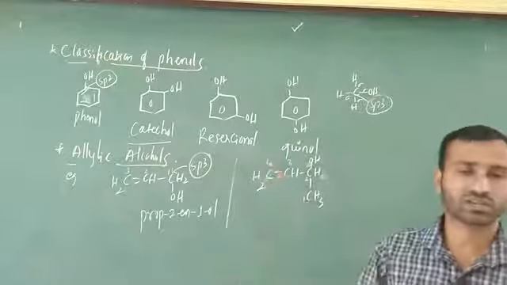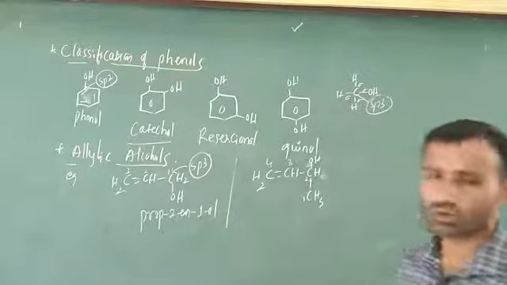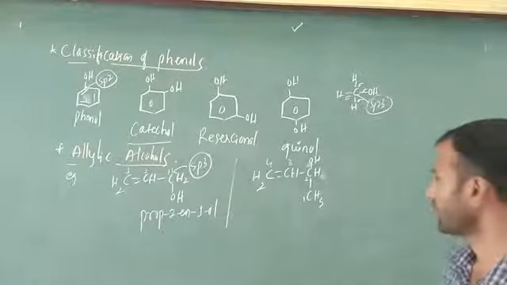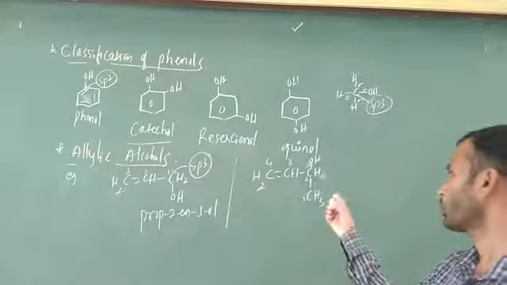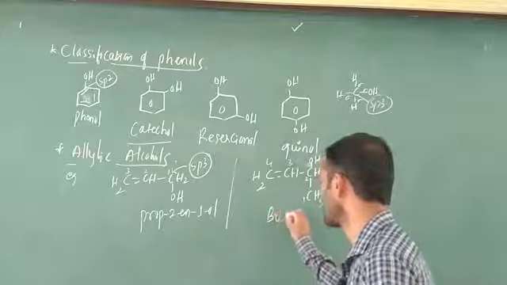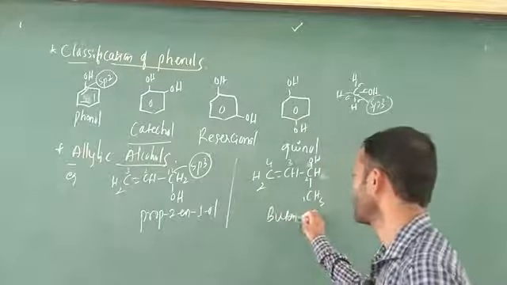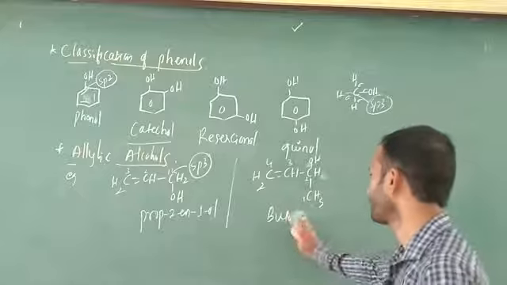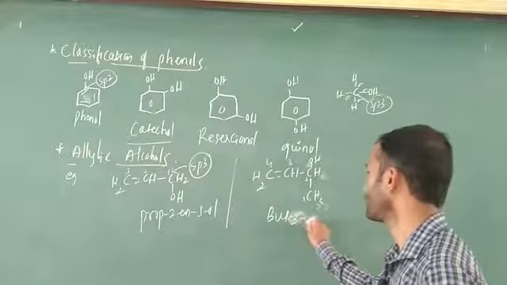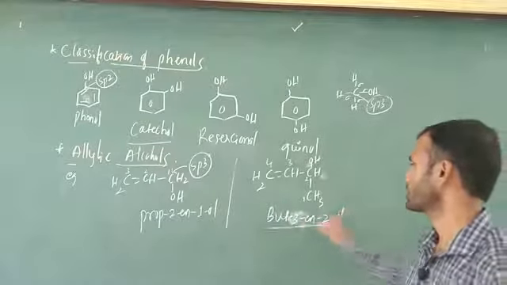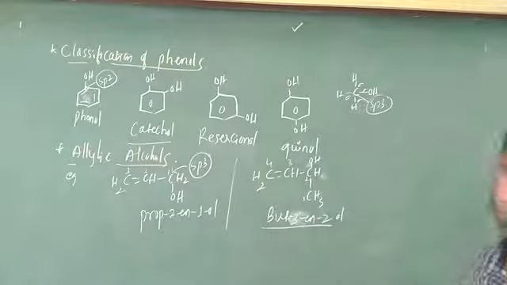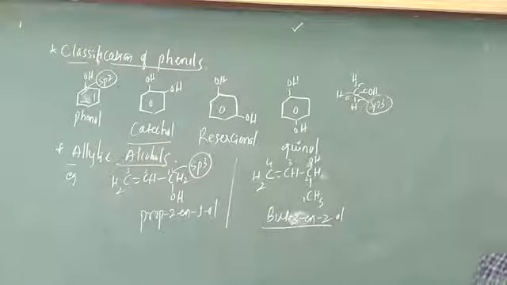How many carbons are there? 4 carbons, that is but. So the name is but-3-en-2-ol. This is the IUPAC nomenclature of this compound, and it indicates an allylic alcohol.